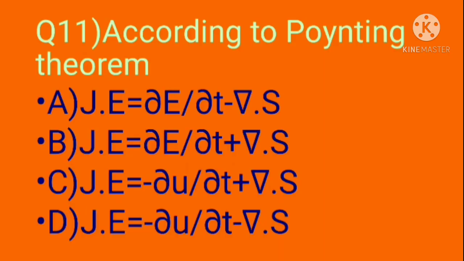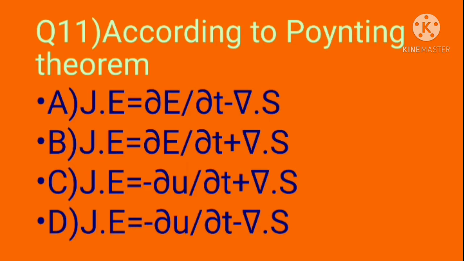Question 11. According to Poynting theorem: option A, J dot E equal to dou E divided by dou t minus del dot S. Option B, J dot E equal to dou E divided by dou t plus del dot S. C, J dot E equal to minus dou U divided by dou t plus del dot S. Option D, J dot E equal to minus dou U divided by dou t minus del dot S. Option A, minus sign is not given in the first term.